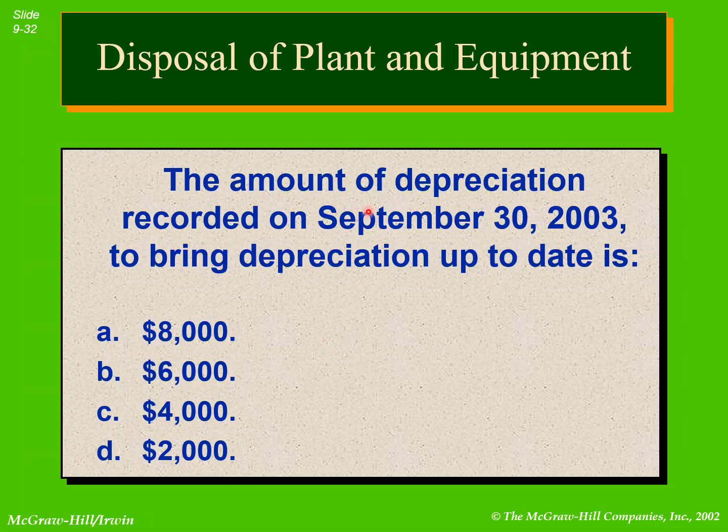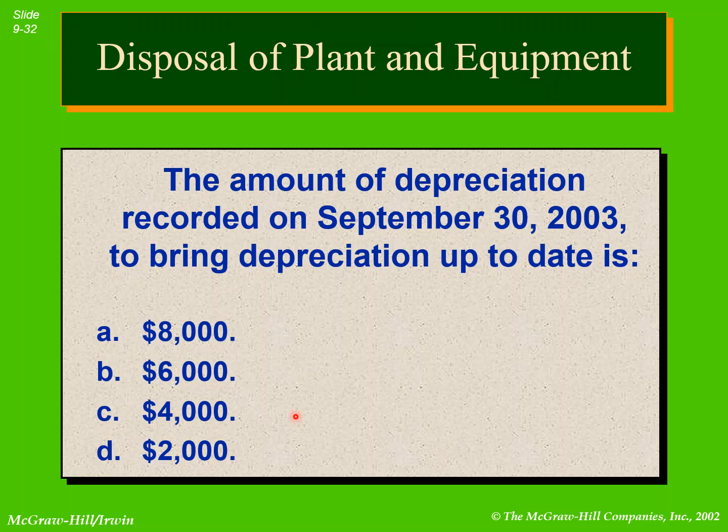The question is: the amount of depreciation recorded on September 30, 2003, depreciation up to date. This is the question and we have to give the answer. Remember, the cost was $100,000, residual value was $20,000 and life is 10 years. So if we solve it, $100,000 minus 20,000 divided by 10, the answer would be $8,000 per year. Depreciation expense $8,000 per year.